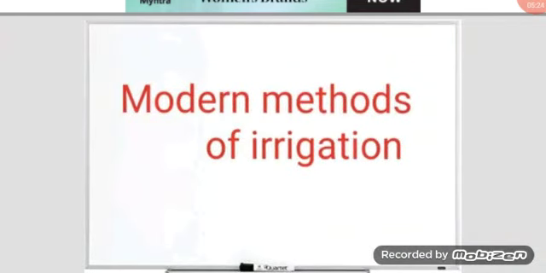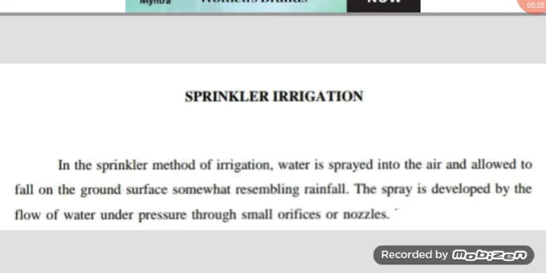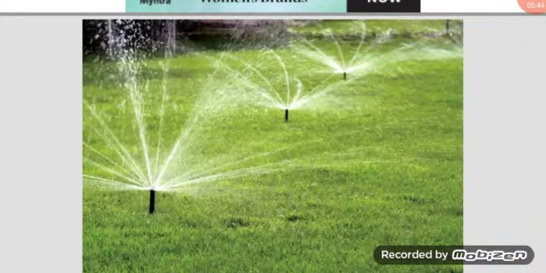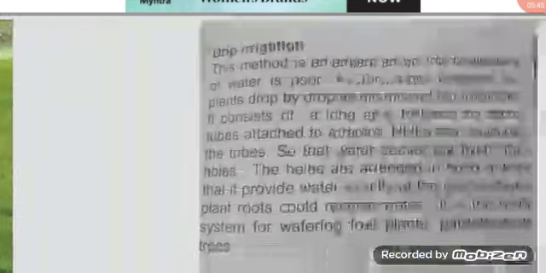Modern methods of irrigation include the sprinkler system of irrigation. In the sprinkler method of irrigation, water is supplied into the air and allowed to fall on the ground surface somewhat resembling rainfall, meaning the same as rainfall. The spray is developed by the flow of water under pressure through small orifices or nozzles. This is the picture of sprinkler irrigation.